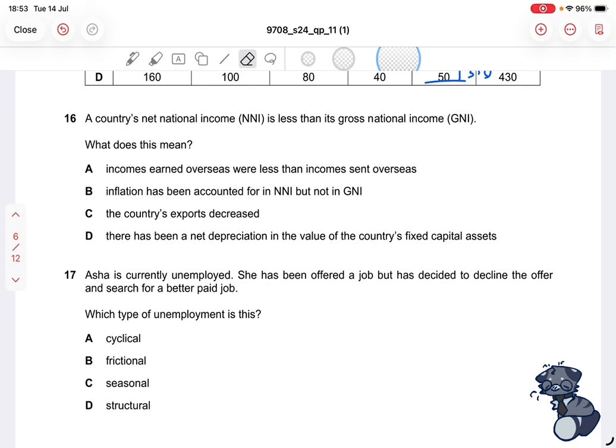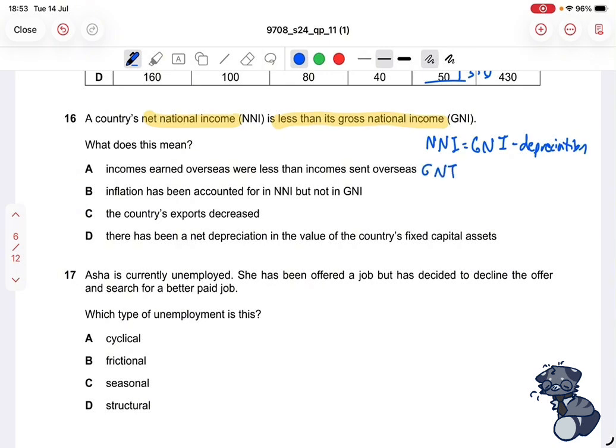Anyway, number 16 says that the country's net national income is less than its gross national income. What does this mean? So right, first of all, what do these two terms mean? What you need to know is that NNI is equal to GNI minus depreciation. And GNI is equal to GDP plus net income from abroad.